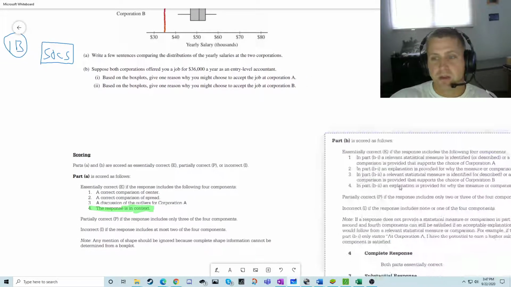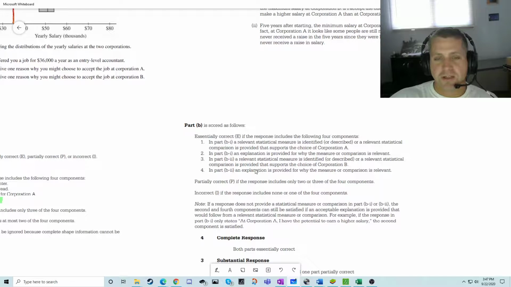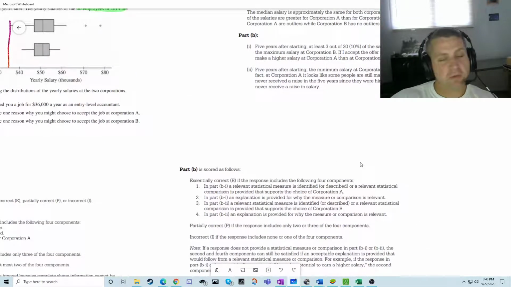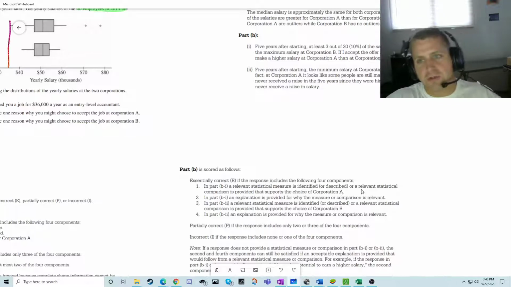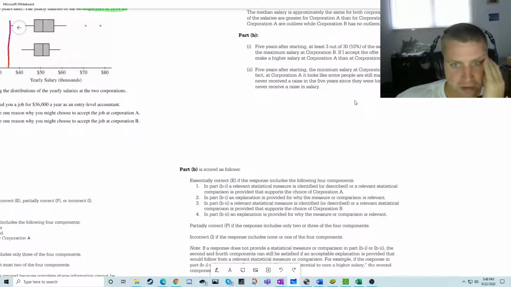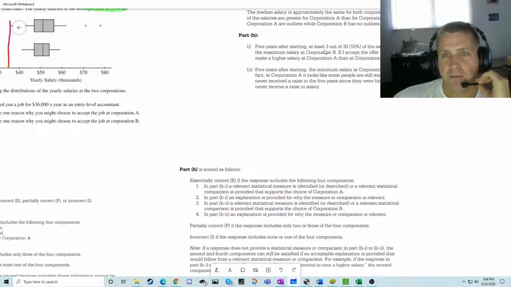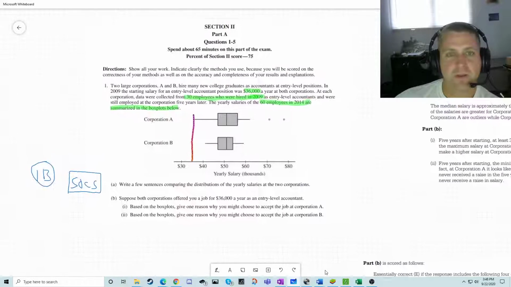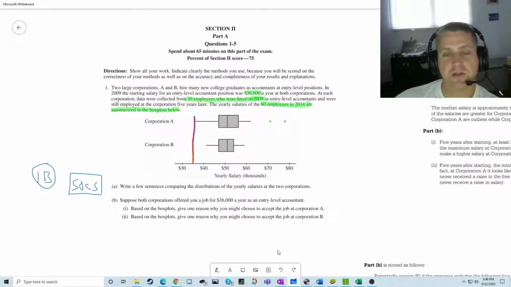For Part B, it's essentially correct if you got a relevant statistical measure and a relevant statistical comparison. You also have to talk about why it's relevant. So you just need to be thorough, and you're pretty much okay. In the second part of B, you also need to have a relevant statistical measure. So notice they actually talk about the dollar amounts. In this one they talked about there's a person in A that has a higher salary than person B, and it just goes down from there. So yeah, here's a really good free response question around box plots.